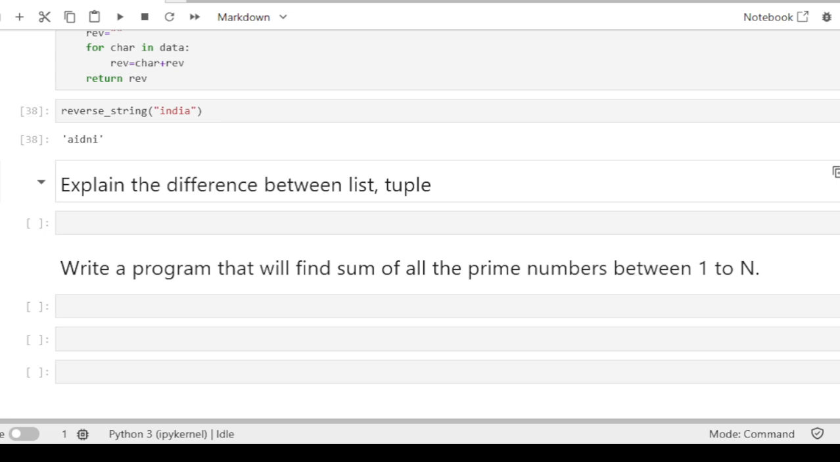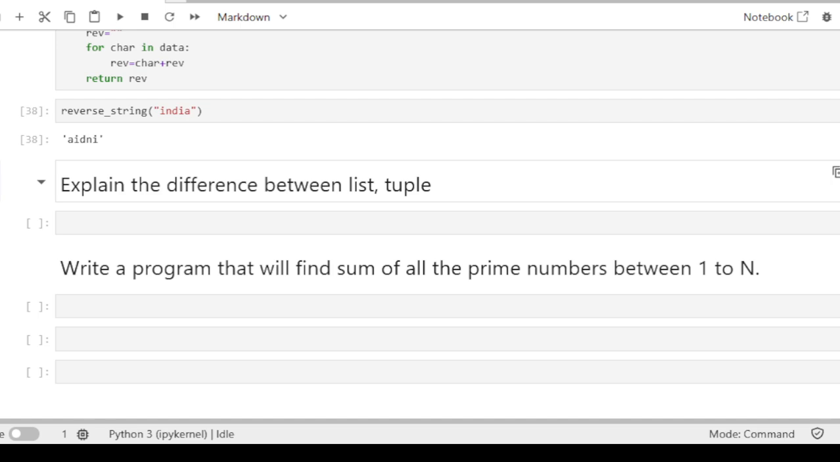And what are the use cases of list and tuple? List is used when data may change. For example, you are taking the input from the user or adding the items in the shopping cart. So these values need to be updated and changed. So for that purpose we can use the list.